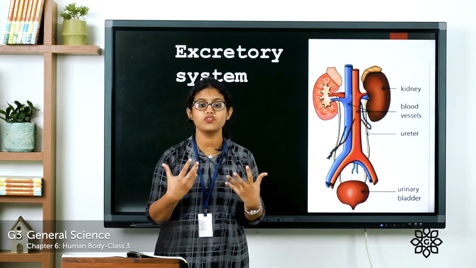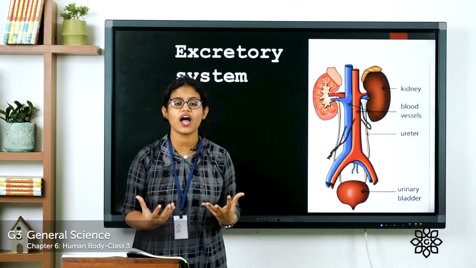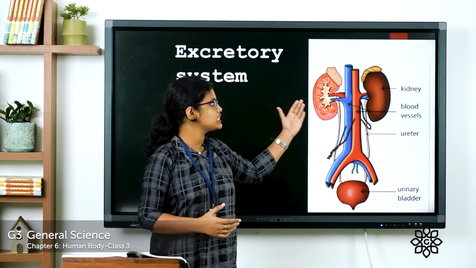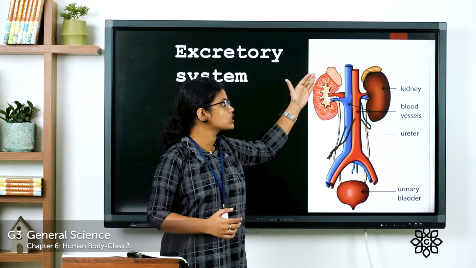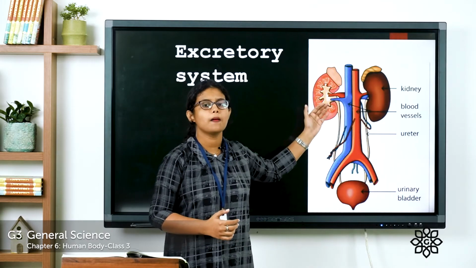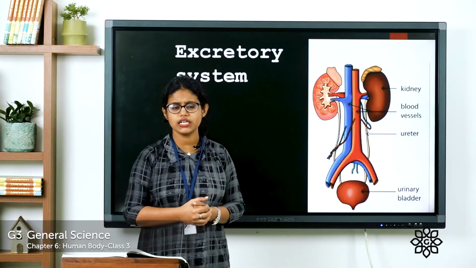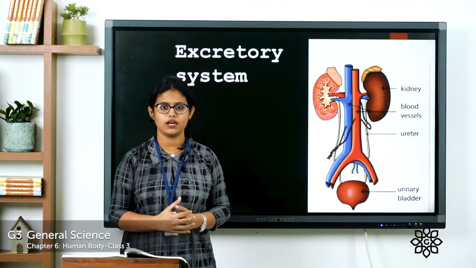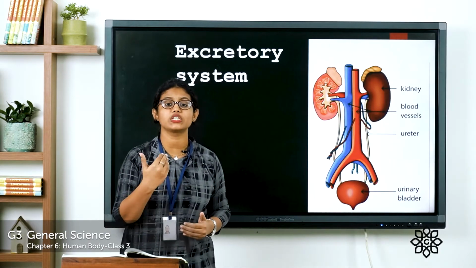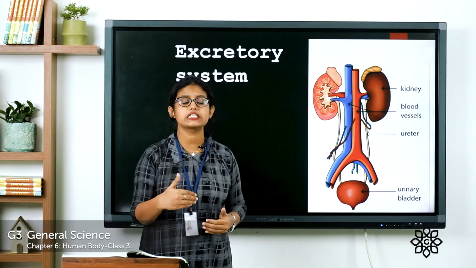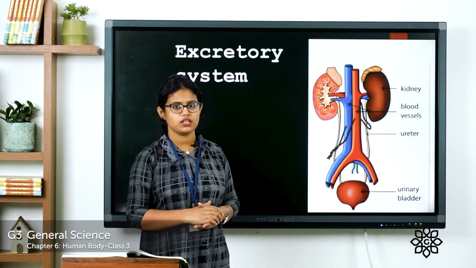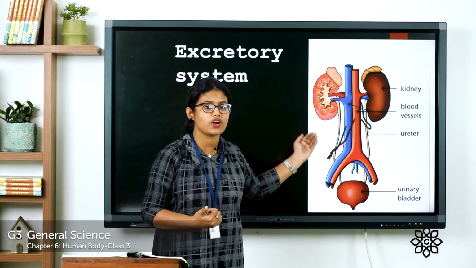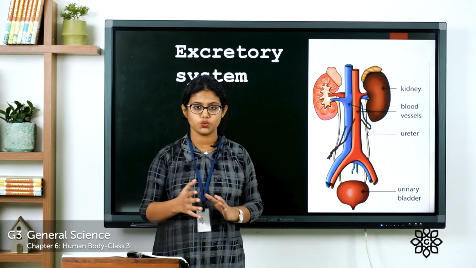That is called purification. Kidneys purify the blood. These kidneys have filters which remove the waste from the blood. So it helps in purification of blood, or we can say it cleans the blood. And this waste is removed from the body through urine.